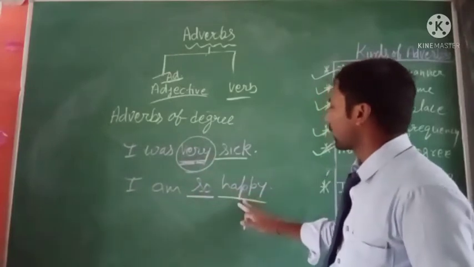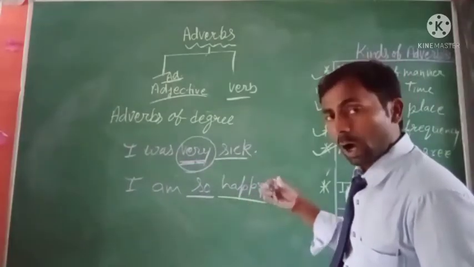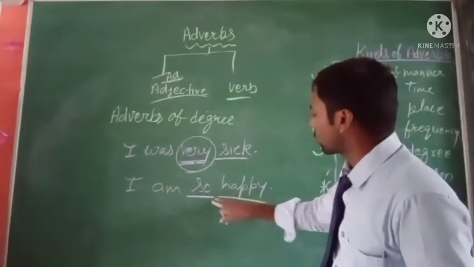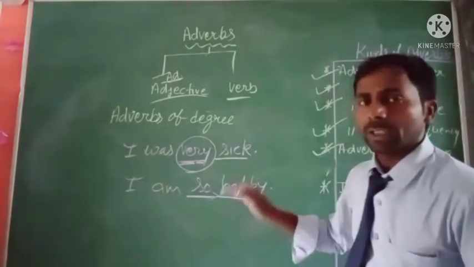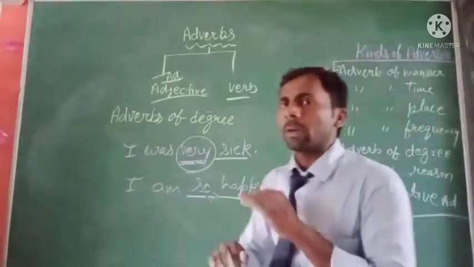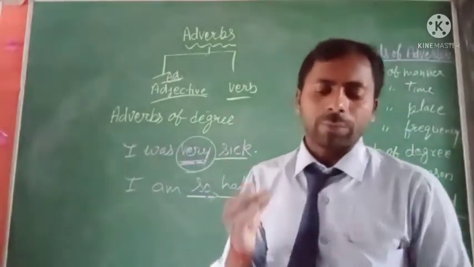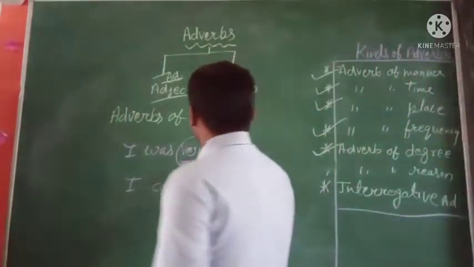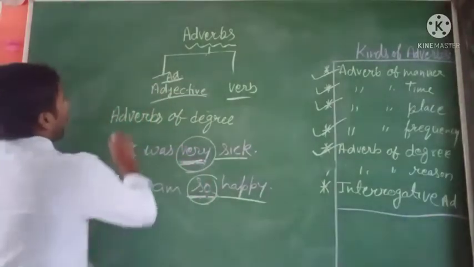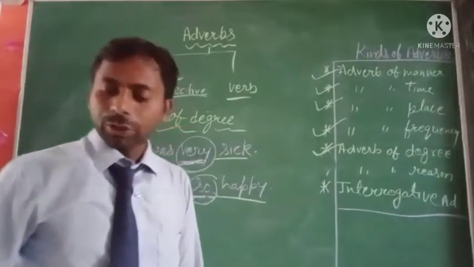And here is the sentence, I am so happy. How happy? I am so happy. So "so" also expresses the degree, it means intensity. So these words, "so" and "very", express the quantity of a verb, and that is called the adverb of degree. Very and so both words are adverbs of degree. That's clear. Now next is